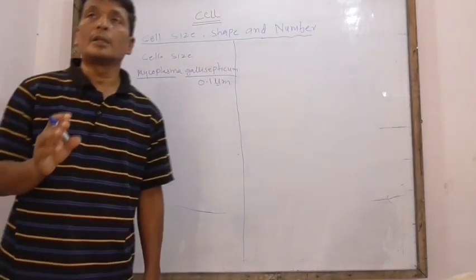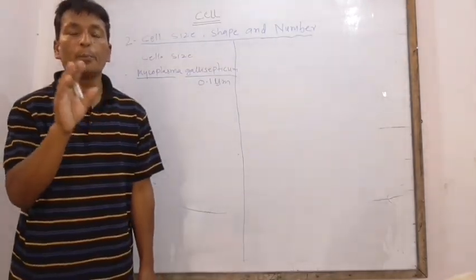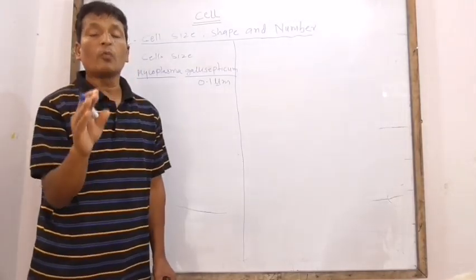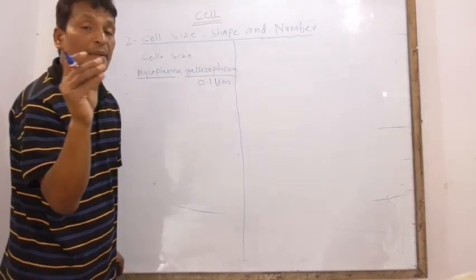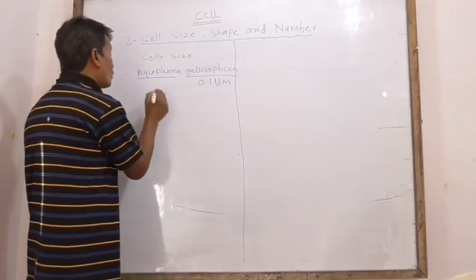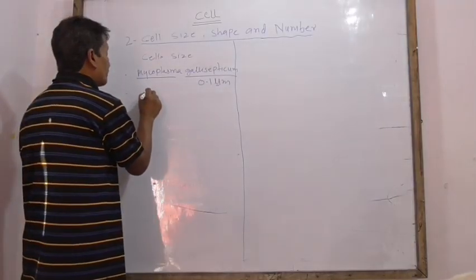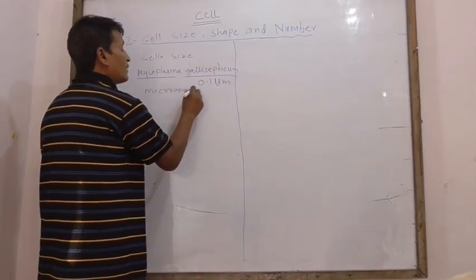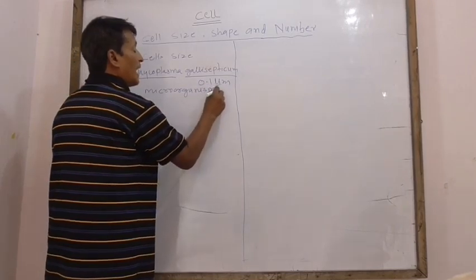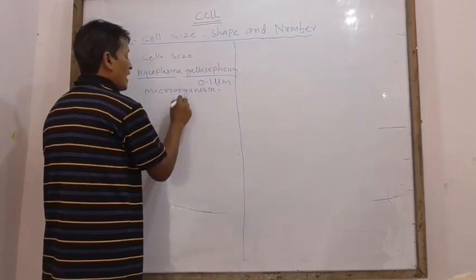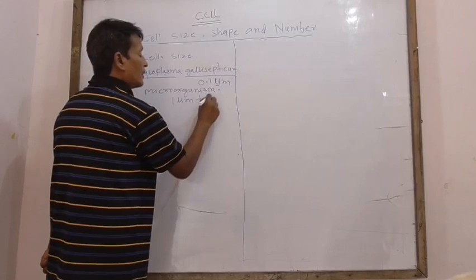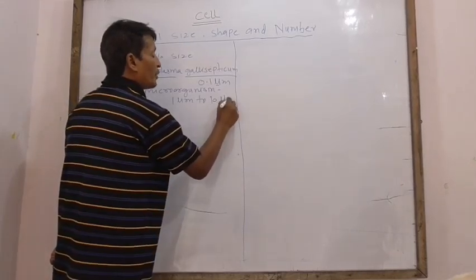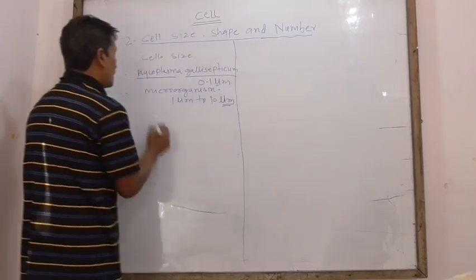Most of the cells of microorganisms have 1 to 10 μm in thickness. Most microorganisms have 1 μm to 10 μm in size.